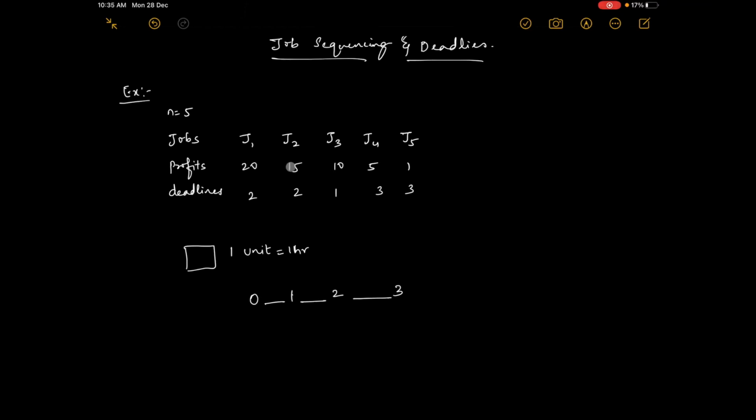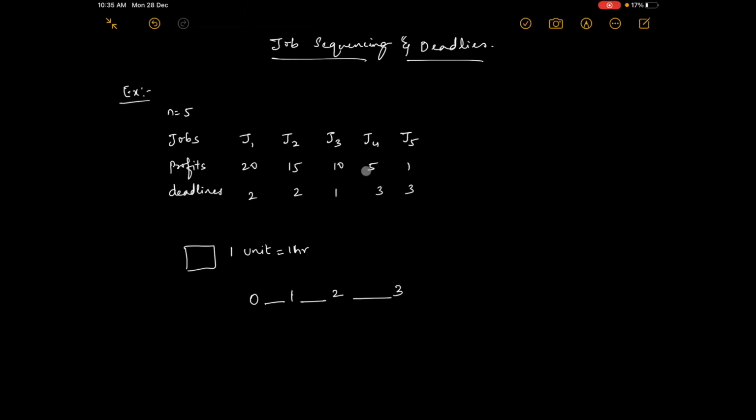Because these people can wait a maximum of 3 hours. This person is ready to wait only 2 hours. This person is again ready to wait only 2 hours. This person is ready to wait only 1 hour. These two people are ready to wait for 3 hours, even though the job is done within 1 hour only. Their job can be done within 1 hour, but they are ready to wait for 3 hours.